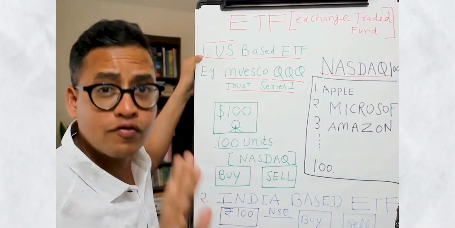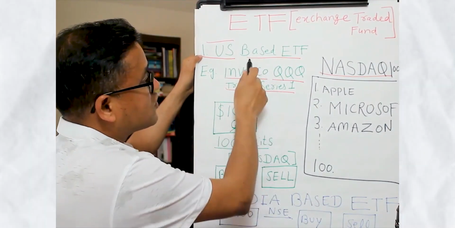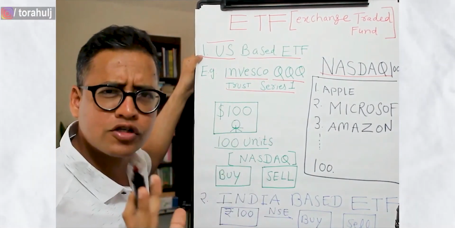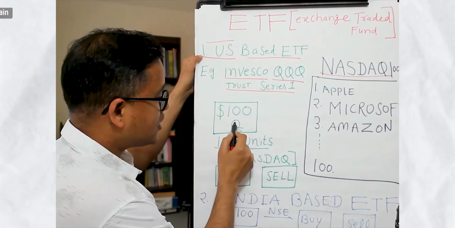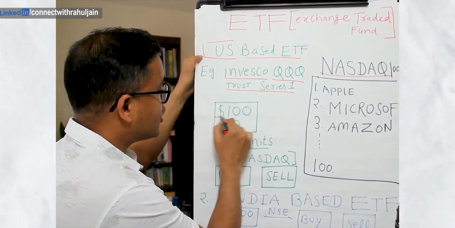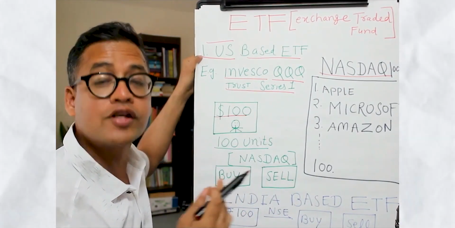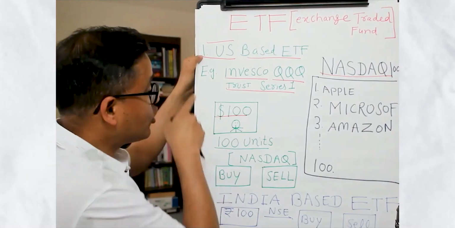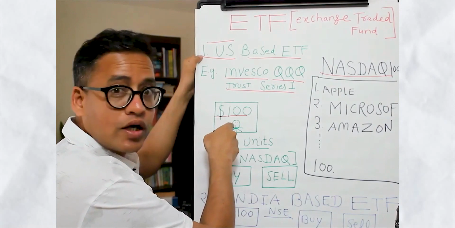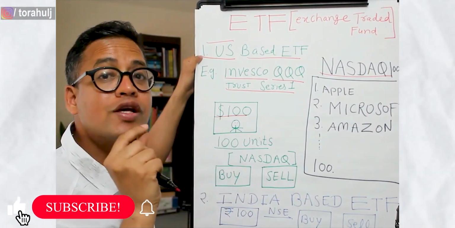not just from a Nasdaq perspective, but overall. So the way it works is, let us say that this Invesco QQQ Trust Series 1 ETF will have $100 in its fund, just for the simplicity. There will be a fund manager here. This fund manager will take this $100. Where will this $100 come from? It'll come from retail investors. So for example, an Indian can put money into this, or a US citizen can put money into it. But in order for us to put money into this fund, we have to put the money in US dollars.